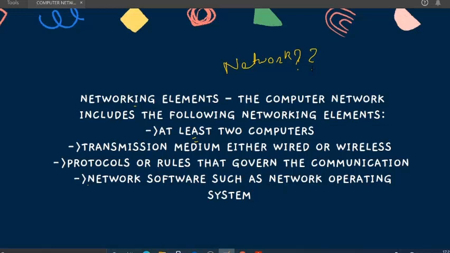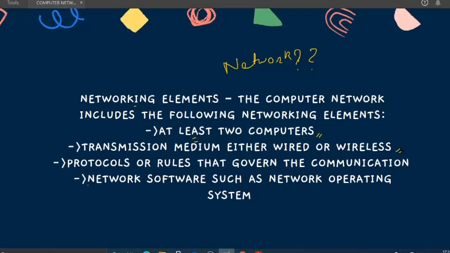So for that, the most important thing is that we need two or more devices to connect. If the device is not there, then why connect? Where to connect, or where to send the data? Getting the point?